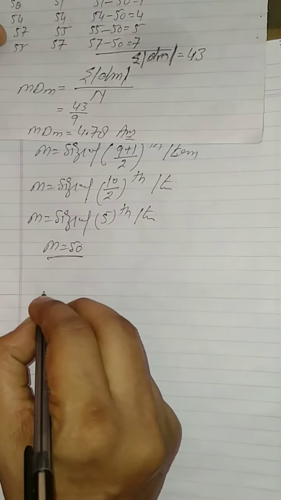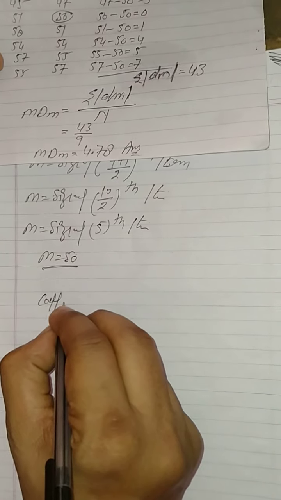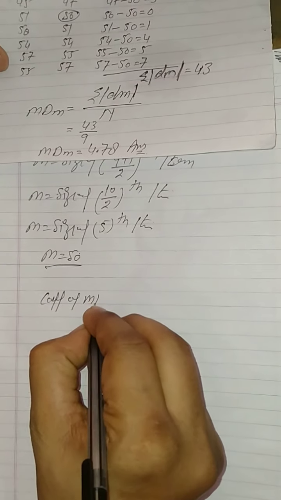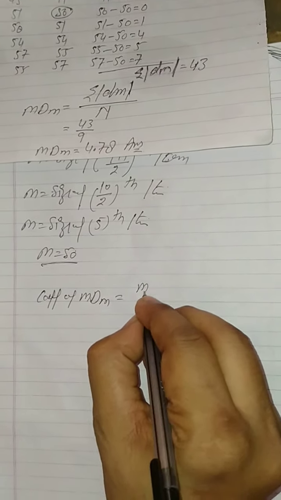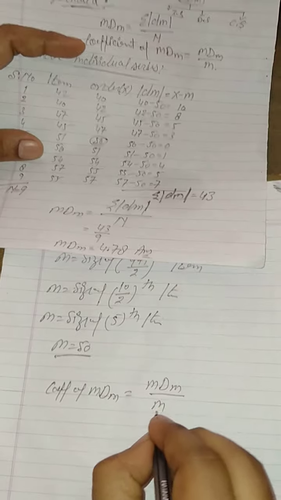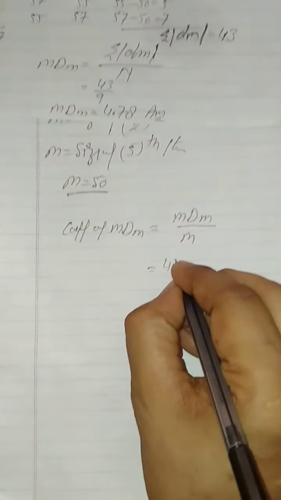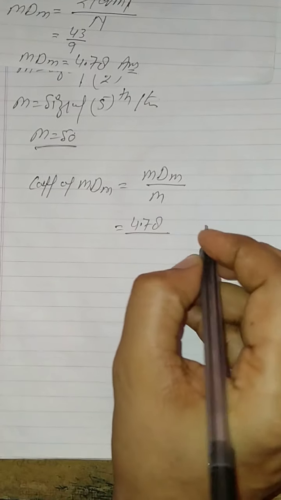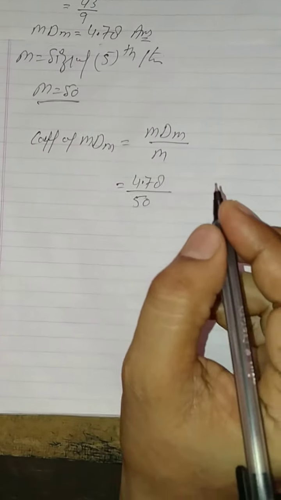You will also find out coefficient of mean deviation by median. So the formula is mean deviation median divided by median. So mean deviation median, that's your 4.78, and median, that's your 50.